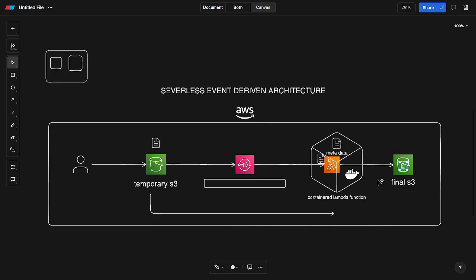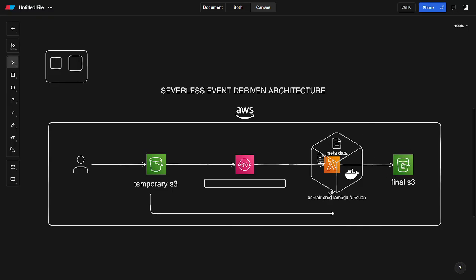So this is going to be our project. When the user uploads a file to the temporary bucket, we can do this using Node.js, Python or any Java based thing, just calling the API to store the file in the temporary S3. We don't need to manually store those things. After the file is finally compressed and stored in our S3, we're going to delete it from the temporary bucket. So this is what we're going to build today: the final compressed one is stored in our final S3 bucket.